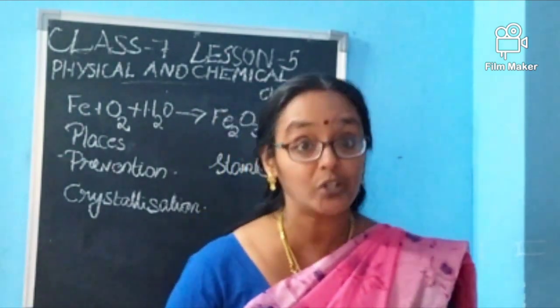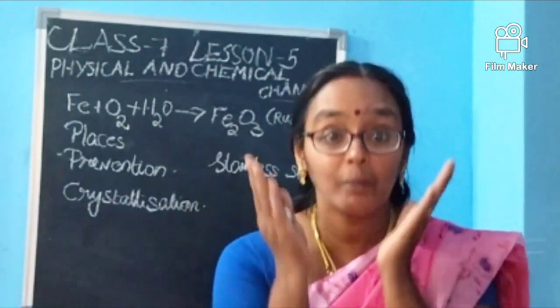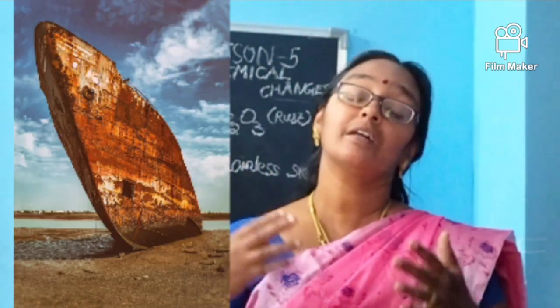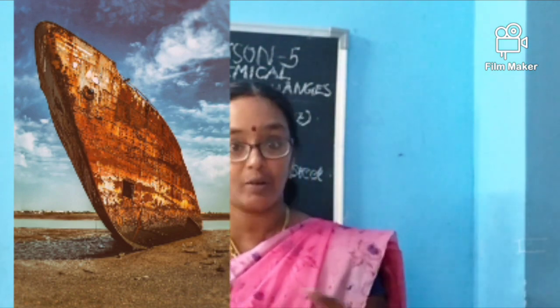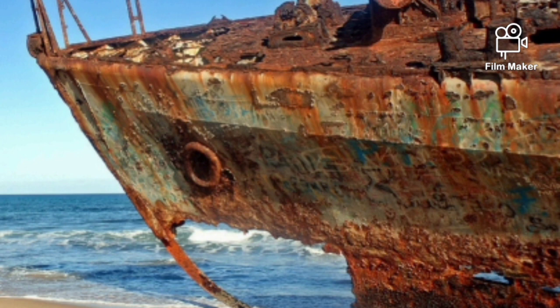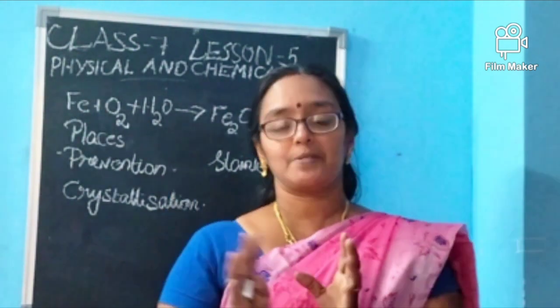And this water is salty also. Salt water makes rusting more. Rusting will be much more in the case of ships, because they are always touching the sea water, which has salt. This water, air, oxygen, all these will react, and the rusting will be more in ships.